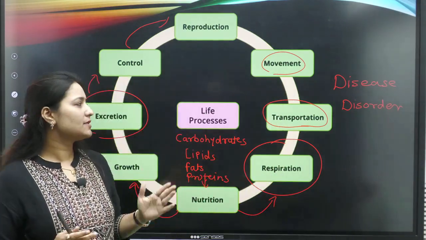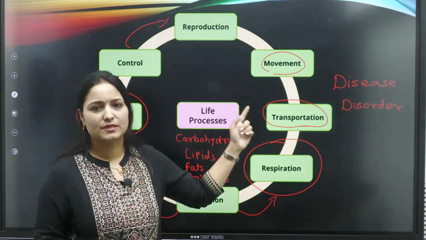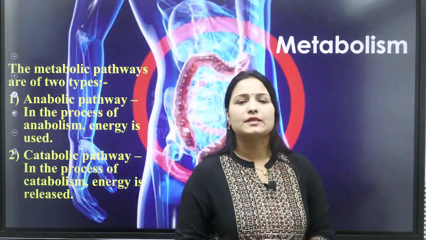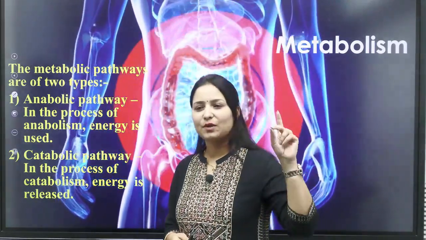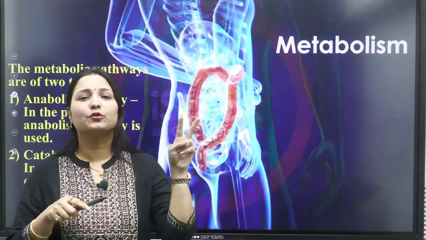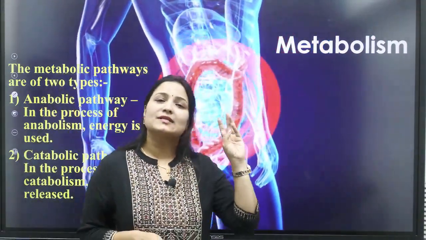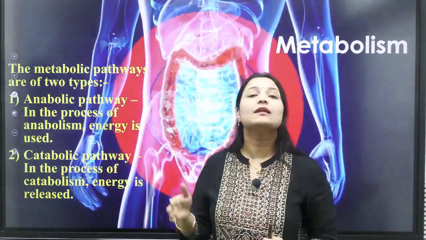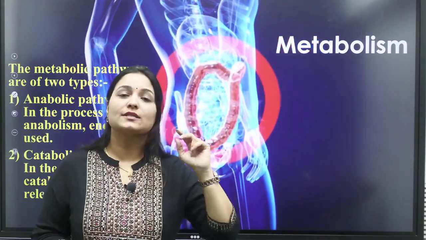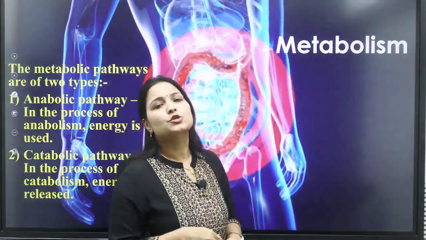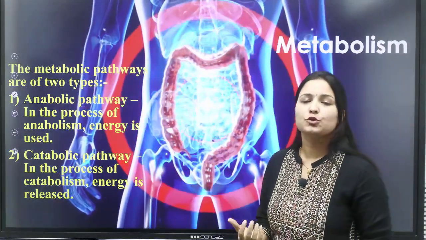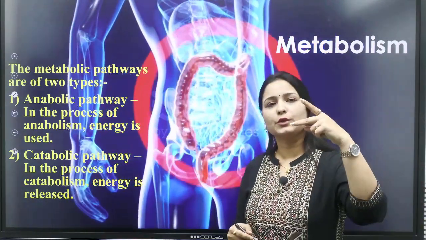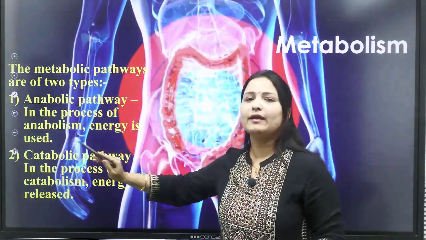So students, this forms the basis of life processes. What are the different life processes we are going to learn in this chapter? Starting with metabolism. As I already told you, there are two processes, catabolism and anabolism, and together they form metabolism. Catabolism is the breaking of molecules and anabolism is the making of new molecules. If both processes combine, they form metabolism. So in our body, whatever food we eat has to run through two pathways, the anabolic pathway and the catabolic pathway.